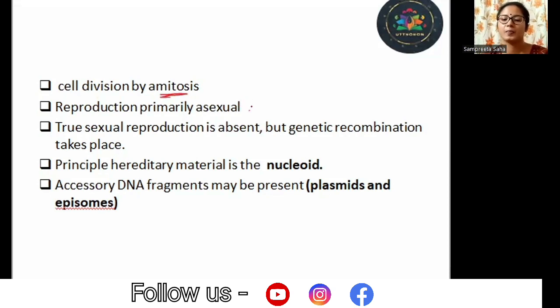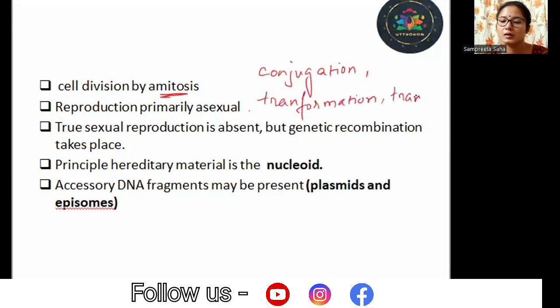But whenever it is to undergo genetic variation, what happens? It performs conjugation, transformation, and transduction.